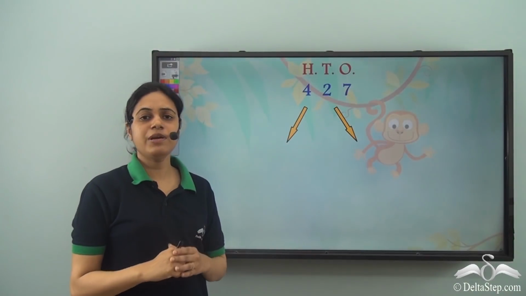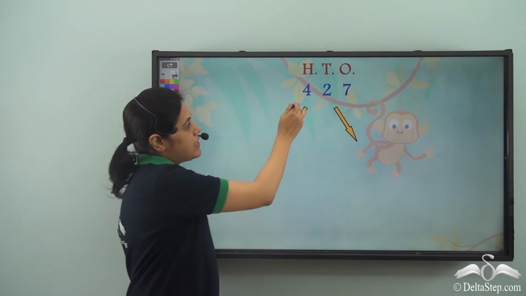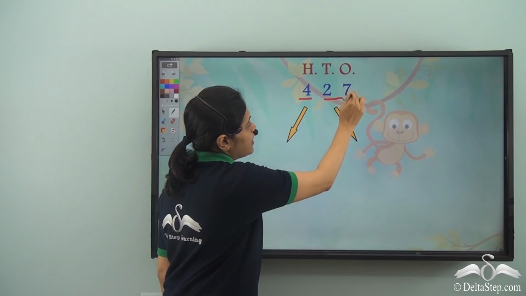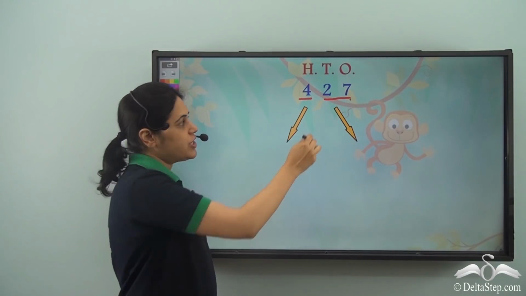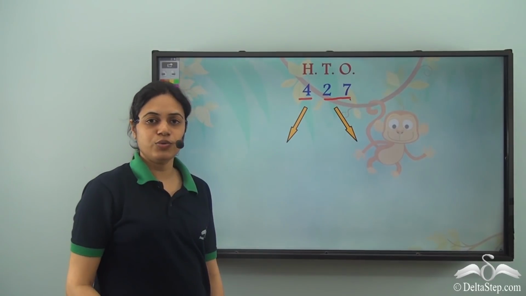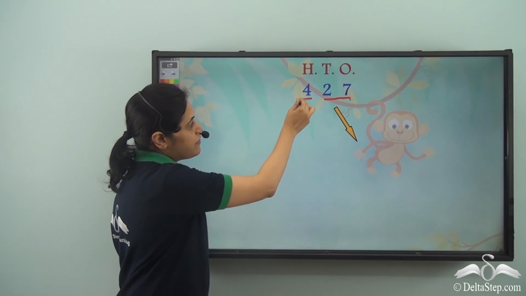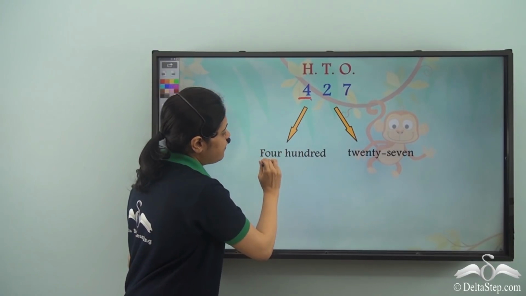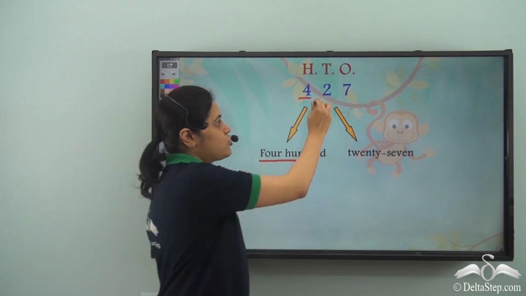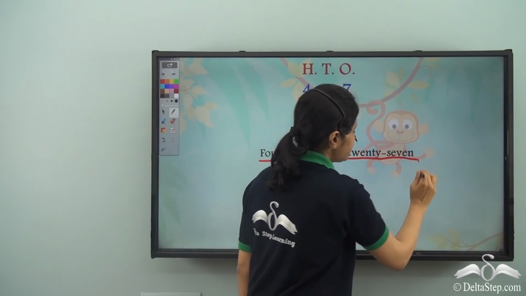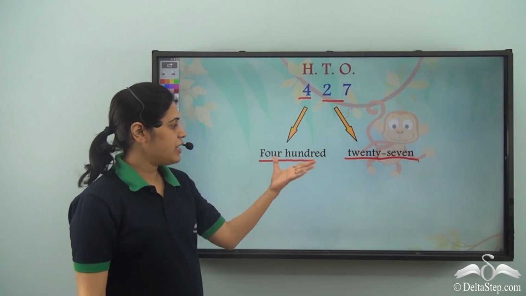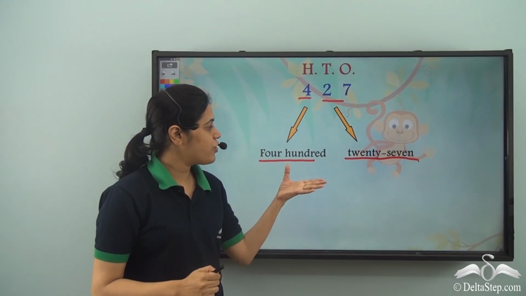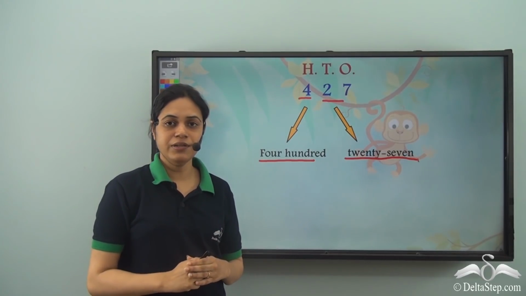Now what is the number name of this number? So once again I break it into two parts. First the hundreds digit and then the other two numbers. So this 4 will give me 400 and 2 7 make a 27. So the number name of this number is 427.